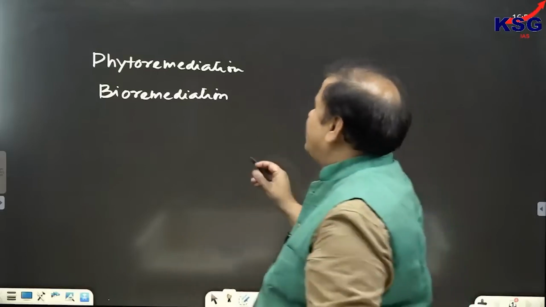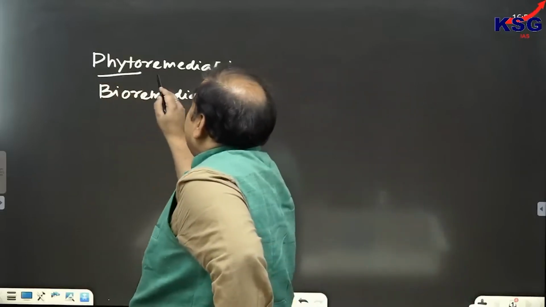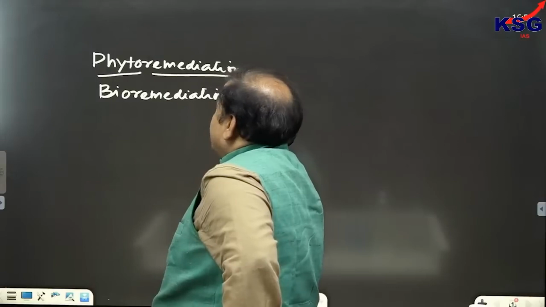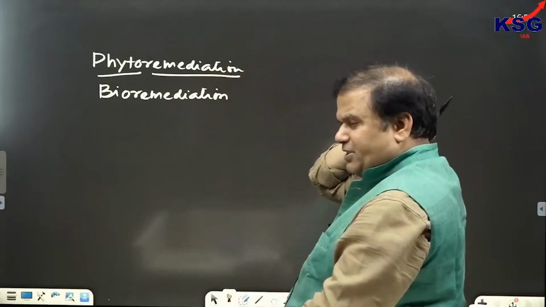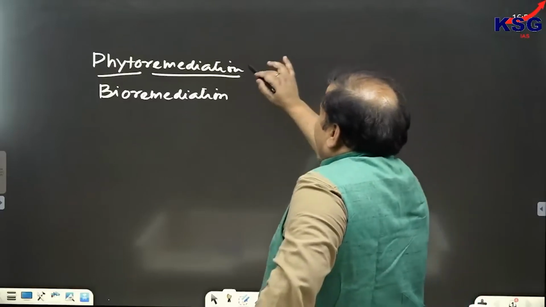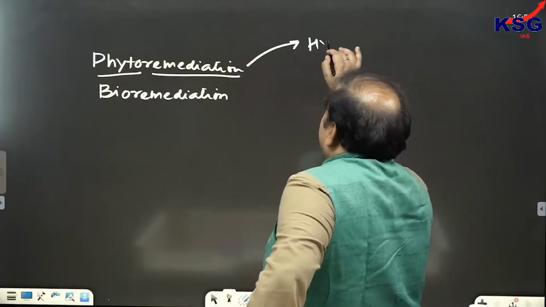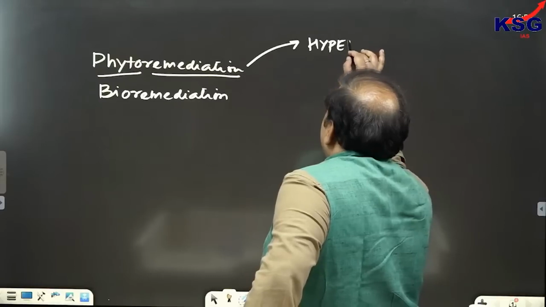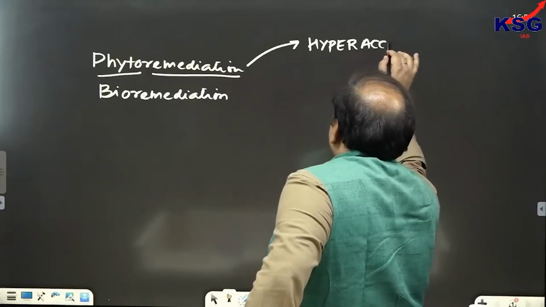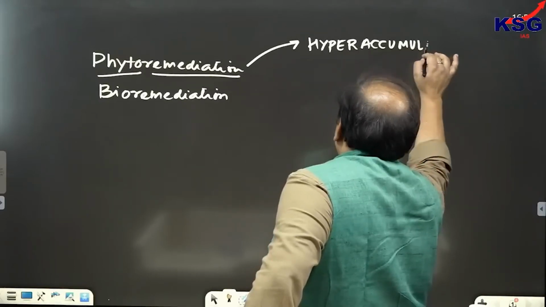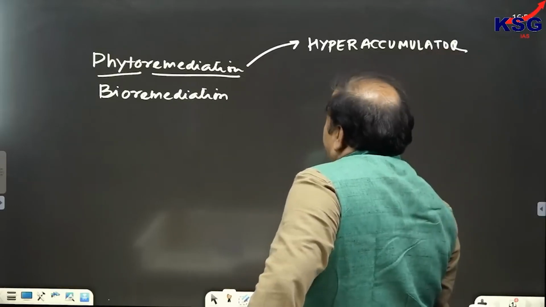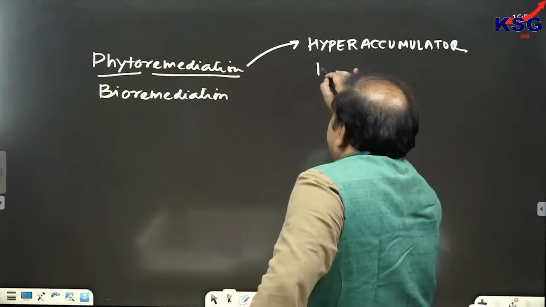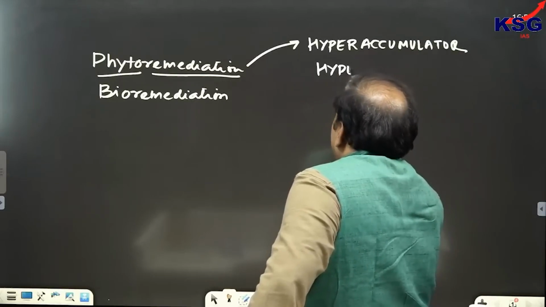See, phyto means plant. Remediation means restoring balance. So if plants are used for restoring balance of an area, that would be called phytoremediation. These kind of plants would be called hyperaccumulators. So the process is called phytoremediation, but these kind of plants are referred to as hyperaccumulators.